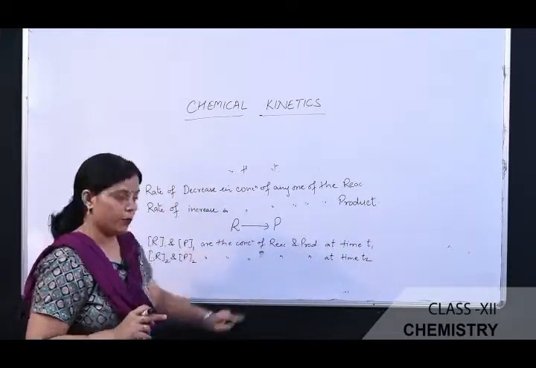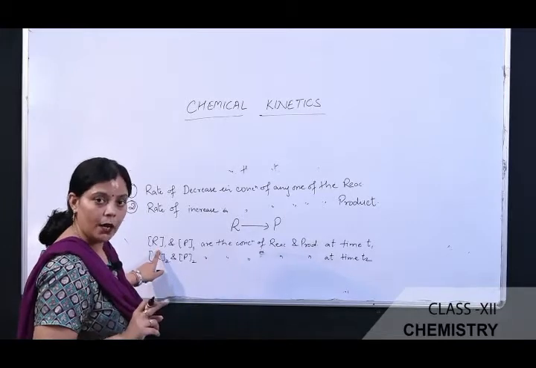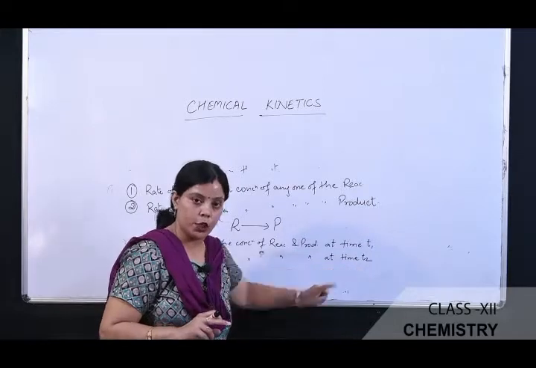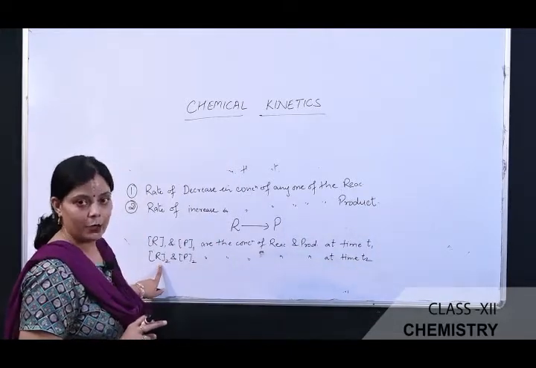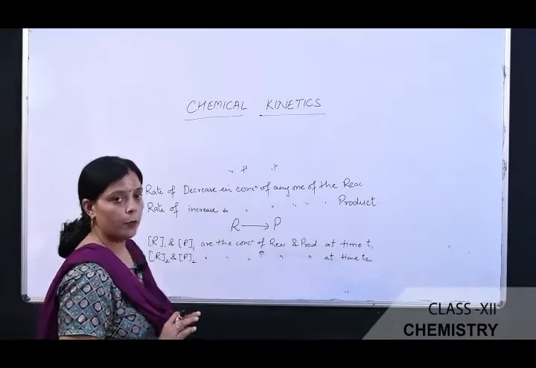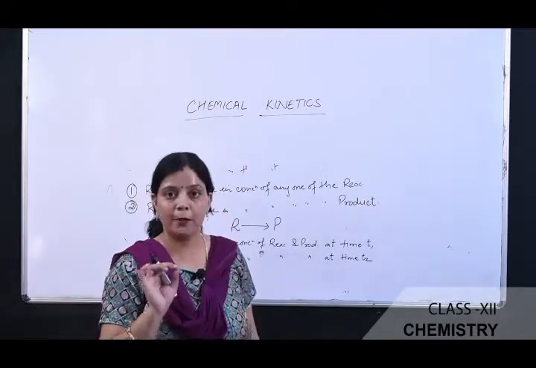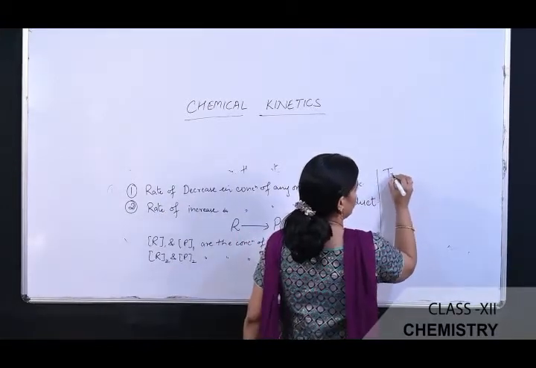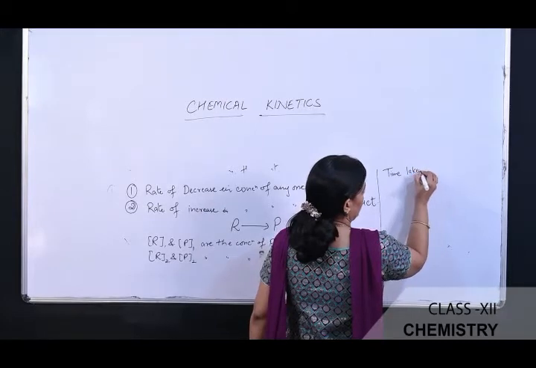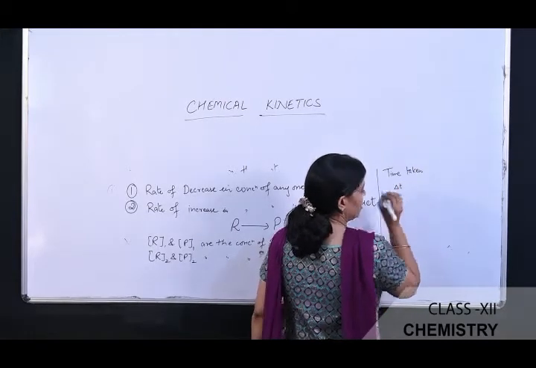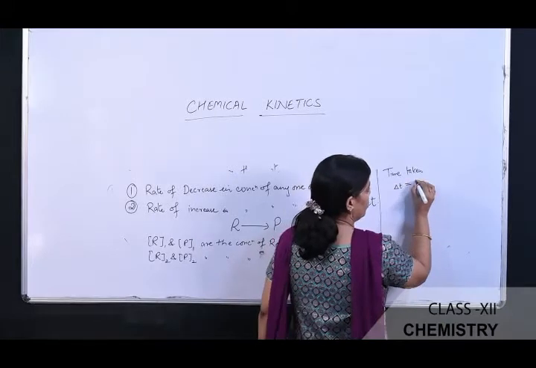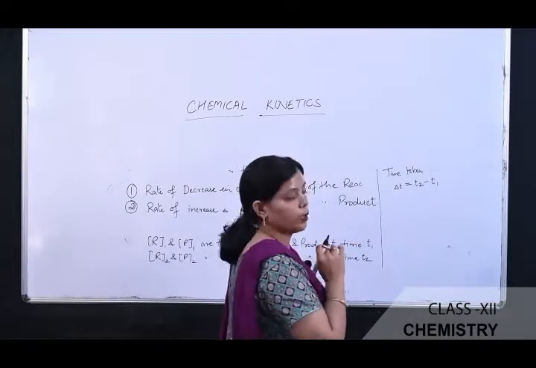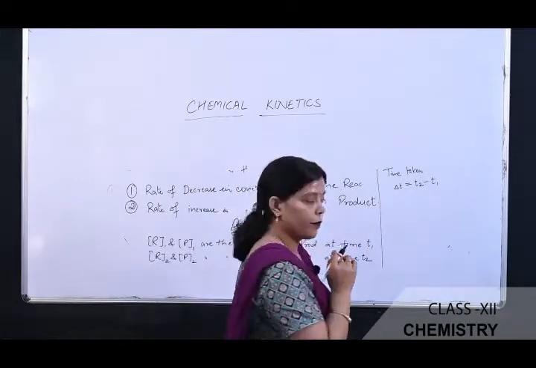At the initial time T1, the concentration of the reactant is R1 and the concentration of the product is P1. Similarly, at the final time T2, the concentrations of the reactant is R2 and the product is P2. Now I am going to take the time taken for the chemical reaction. The time taken is represented by delta T, the change in time, and it is equal to T2 minus T1. For that particular time, we are going to consider the rate of the reaction.